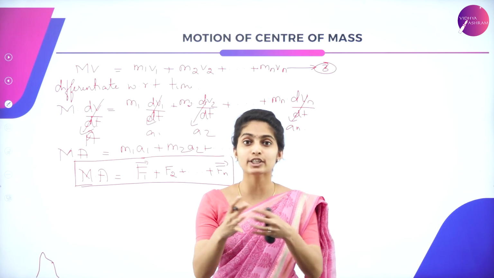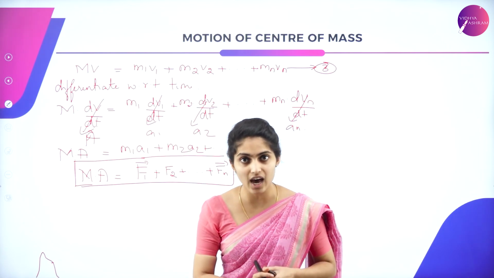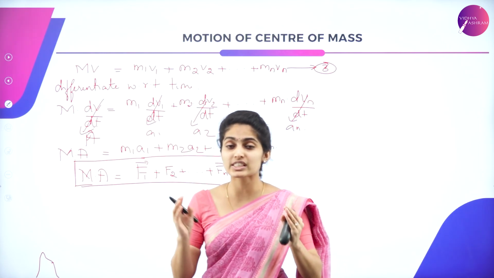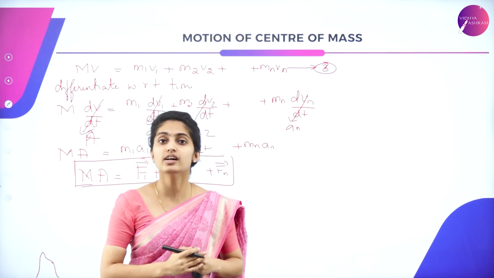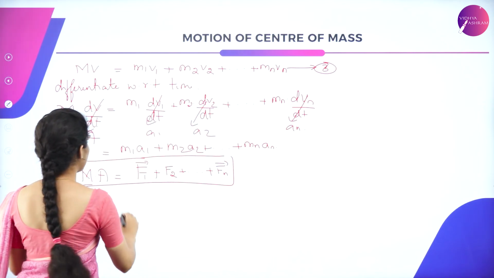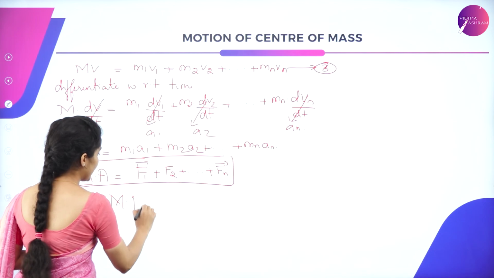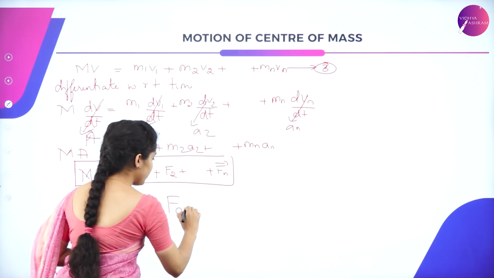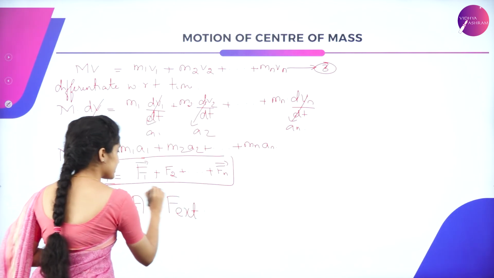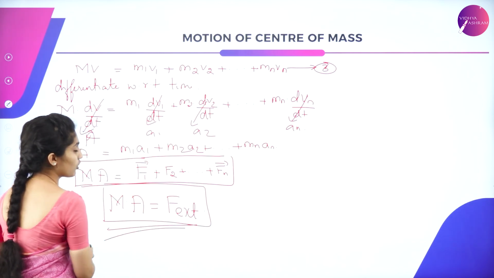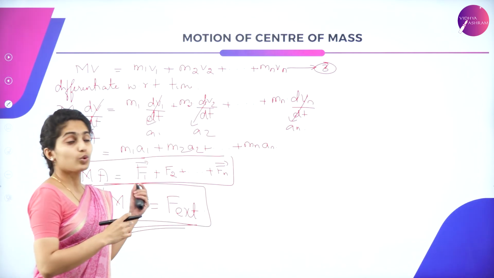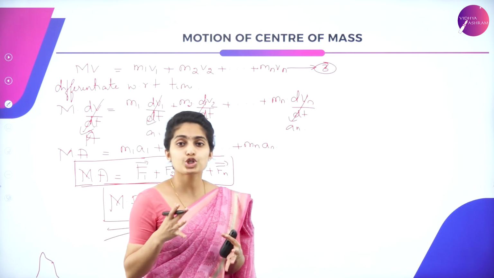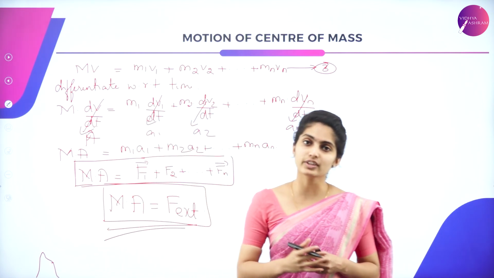So when the magnitudes are equal, the internal forces cancel out. The only force acting now is the external force, so m into a is equal to F external, the external force acting on the object. So this is all about the motion of the center of mass.